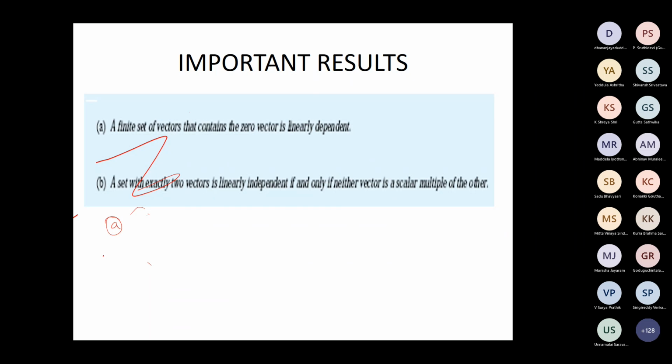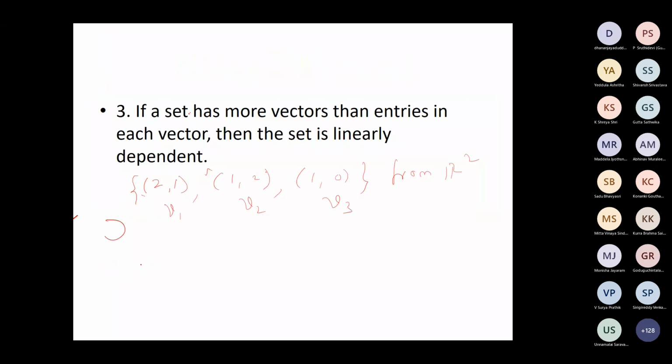Similarly here, from R2 means these vectors are from the plane. This is a vector, this is a vector, and this is a vector. It is not separate; together it is one element from R2. That is called V3, this is V2, this is V1.